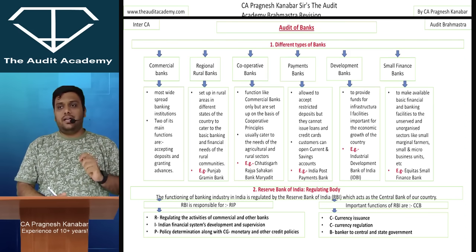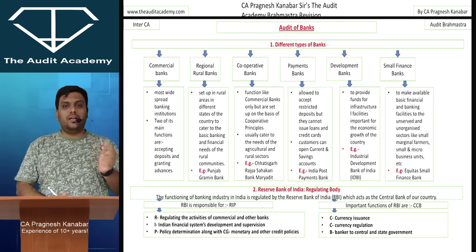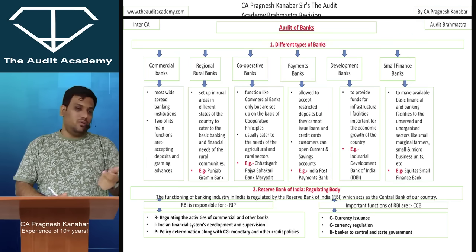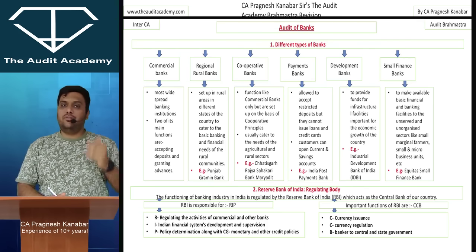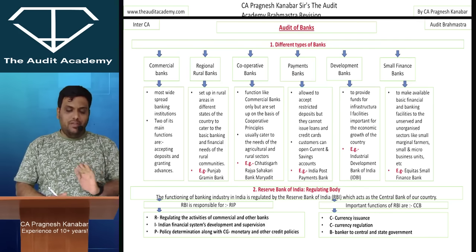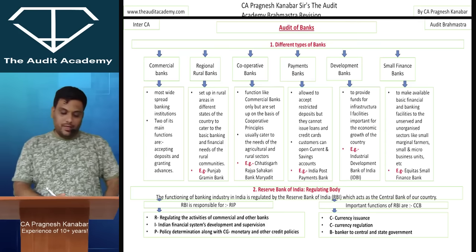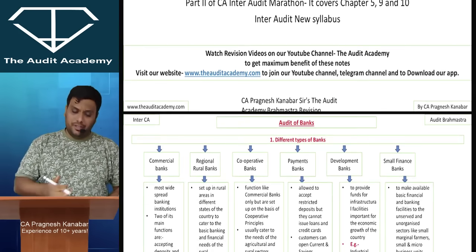What I feel is that around 8 to 10 marks will be audit of banks, and the balance 8 marks or so could be audit of different types of entities. Or it could be 8 marks audit of banks or 6 marks audit of different types of entities. But normally, for 8 marks we have seen this topic of audit of banks, even in the old course, so it will continue in the new course also.